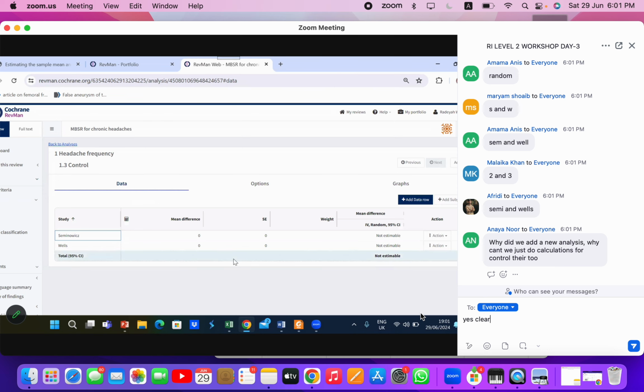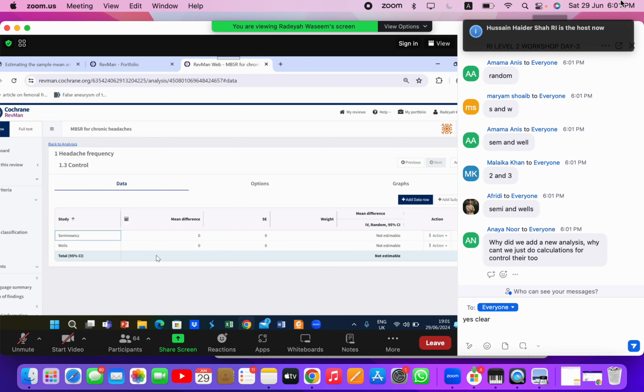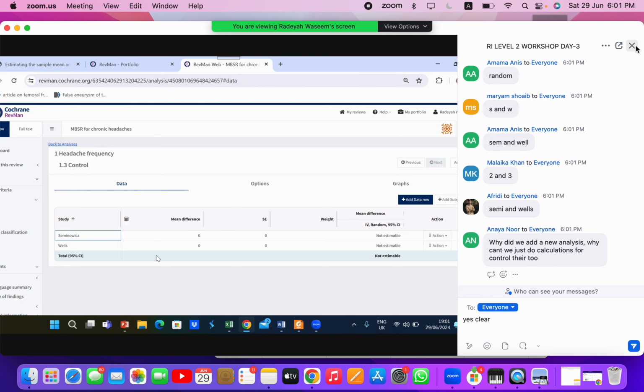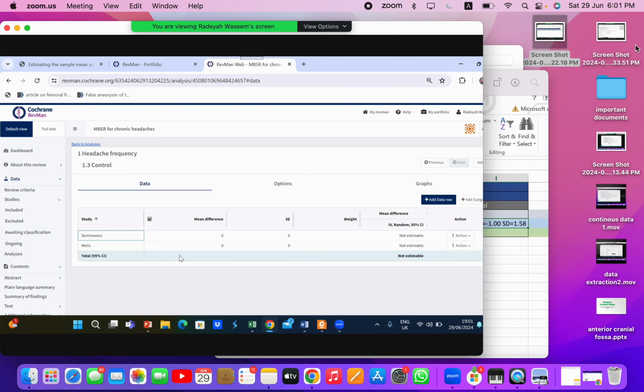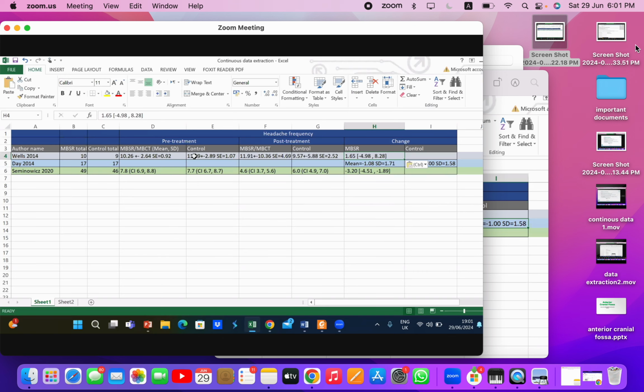No, you have already added those studies. Exactly. You cannot add those same studies again in that same group, so that is why you need to make another analysis, and over there you will add the studies again. You cannot add the same studies again and again in the same analysis, right? That's why. Okay.